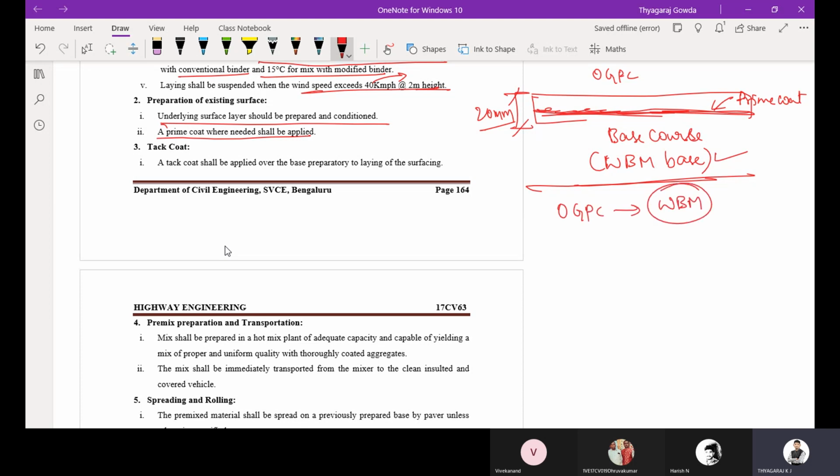Why? Because here the binder course we are going to omit. Only after the base course we are going to apply OGPC, that is, after the base course only we are going to apply the wearing course. Then tack coat shall be applied over the base preparatory to laying of the surfacing. So after this prime coat you are going to apply a thin layer of tack coat, and as soon as you apply the tack coat the layer construction will start.